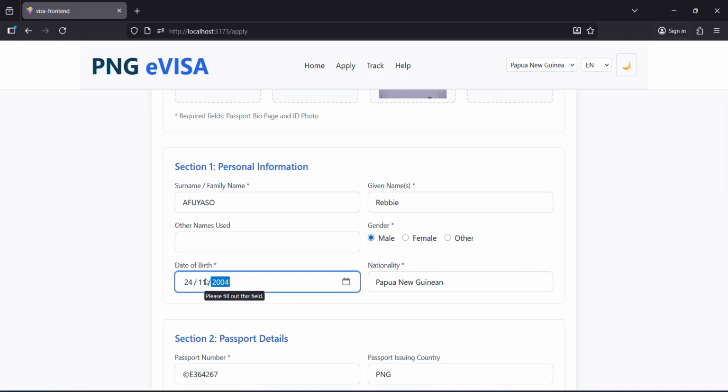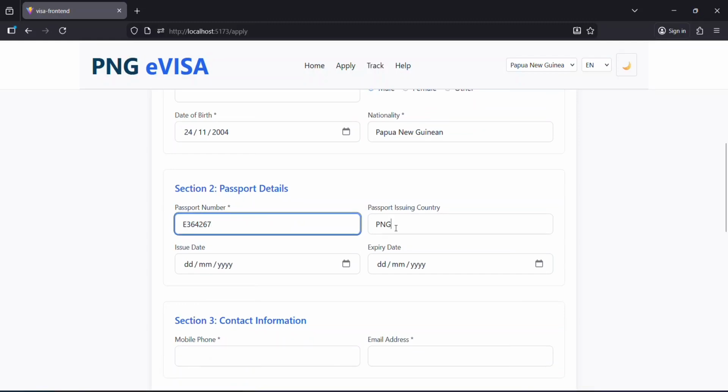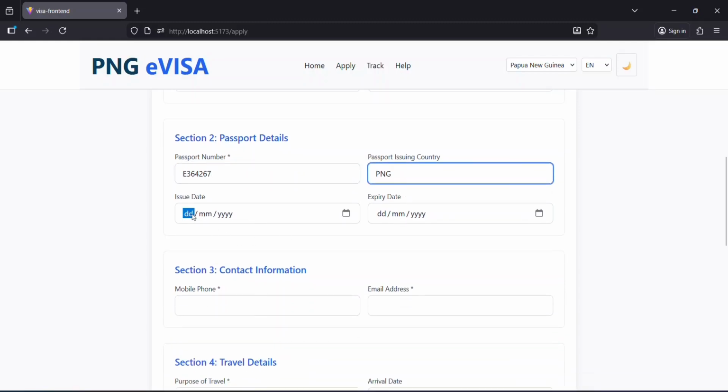The second section is the passport details. So in the passport details, we have the passport number, the passport issuing country, the issue date, and also the expiry date. So I'm just going to go ahead and fill this up as an example.